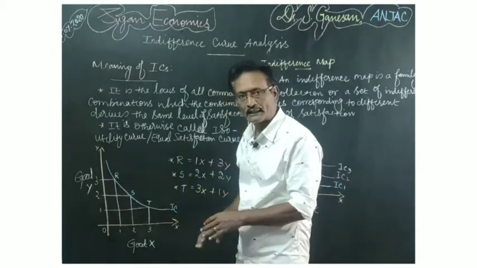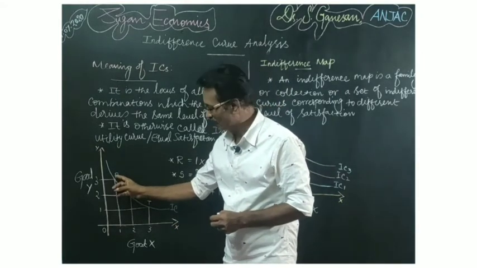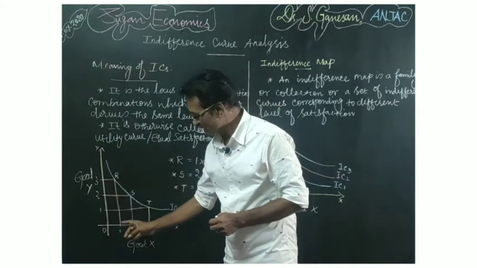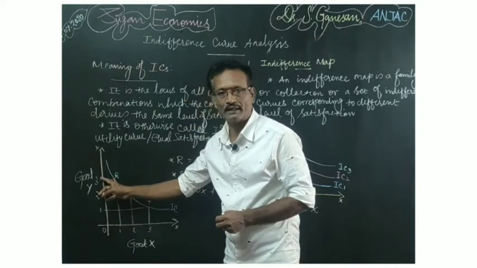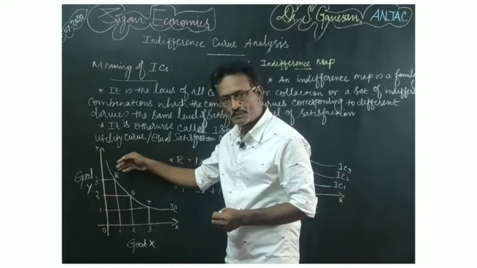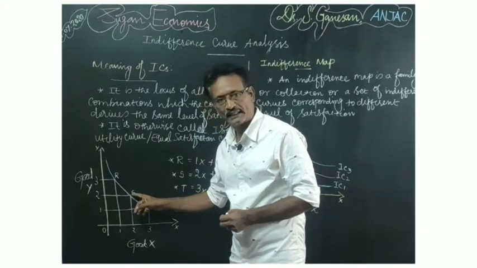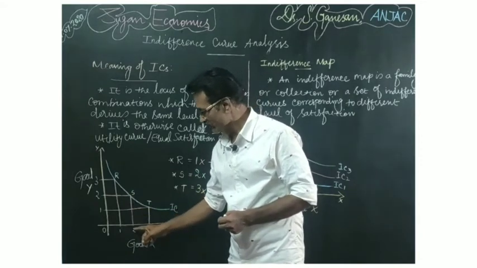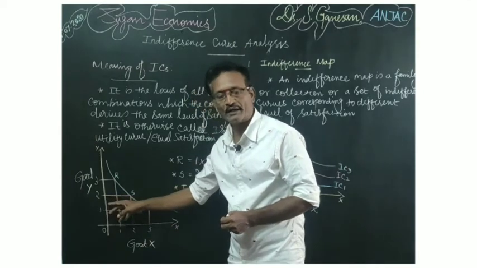Here the only thing that differs is the combination. Suppose a consumer is taking point R, it means he is selecting 1 unit of X commodity and 3 units of Y commodity. This is a combination selected by consumer X. Suppose the same consumer selects the second combination, that is point S, it means he is having the combination of 2 units of X commodity and 2 units of Y commodity.